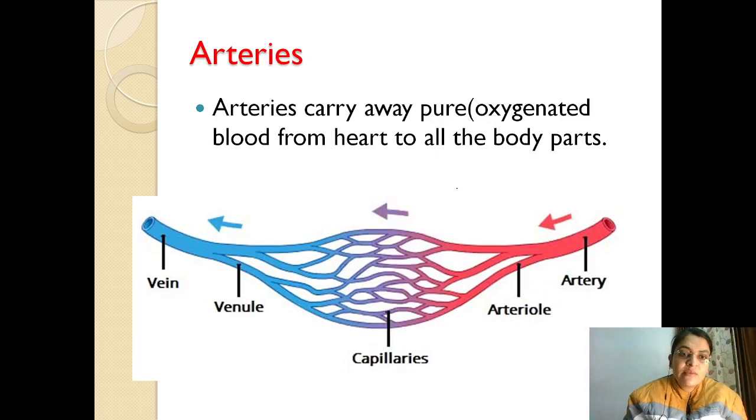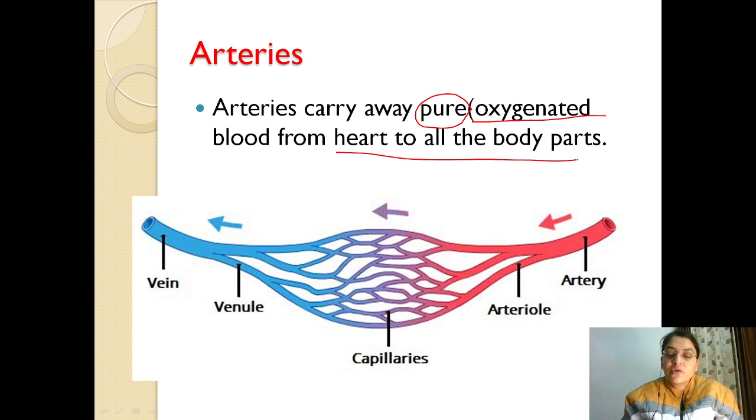So let's talk about why I have written arteries in red color, because our arteries carry oxygenated, meaning pure, blood. Oxygenated means blood carrying oxygen from the heart to all the body parts.